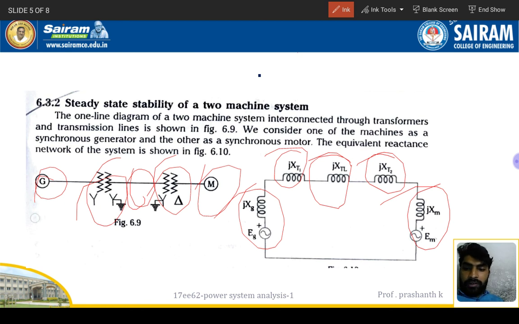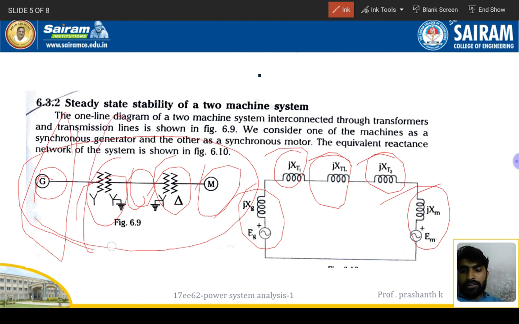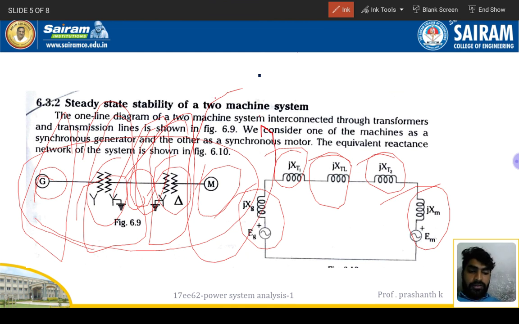See, it goes from the generating station to the consumer side, the motor side. Here it includes generation, transmission, distribution, and then utilization, right? So the generation part is this one. This one is the transmission lines, and here is distribution, and here there is a motor, right? So this is the overall figure for the reactance diagram, because the generators, transmission lines and transformers are all represented in reactance values, right?